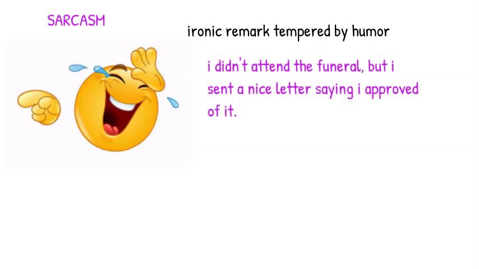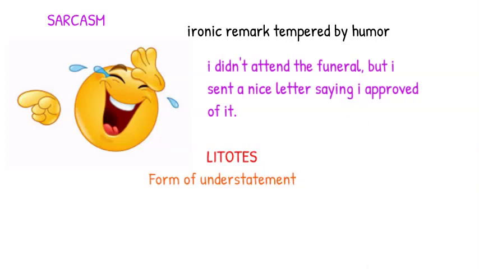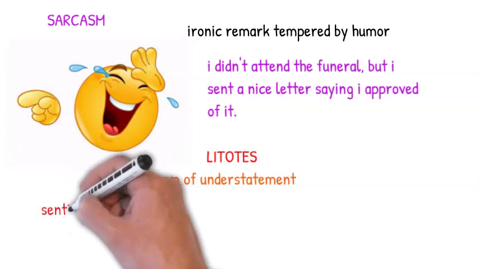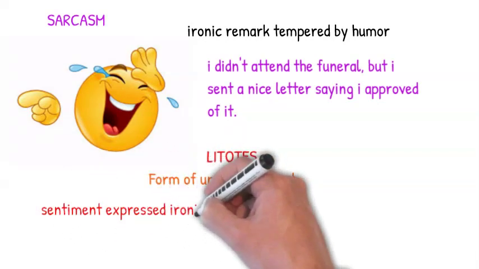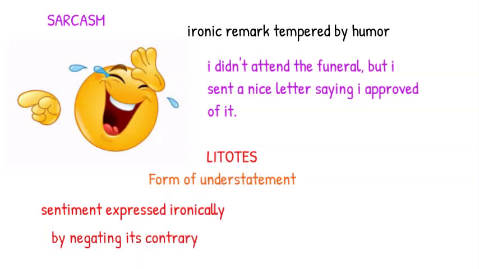Number 12, litotes. Litotes is a figure of speech and a form of understatement in which a sentiment is expressed ironically by negating its contrary. And let me take that definition again.